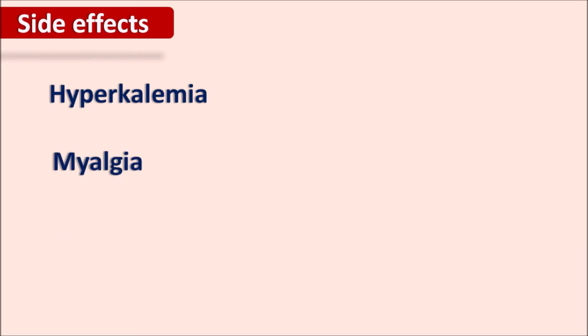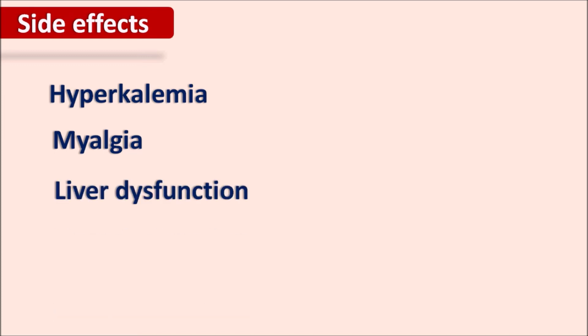And another important side effect of telmisartan is the hyperkalemia, and it can produce some myalgia, fatigue, and rarely it can produce rhabdomyolysis, the dissolution of the muscle fiber. Along with the renal dysfunction, this drug can also produce some liver dysfunction as well as obstruction in the biliary secretion. Among these, hyperkalemia is one of the important side effects that is produced by telmisartan.